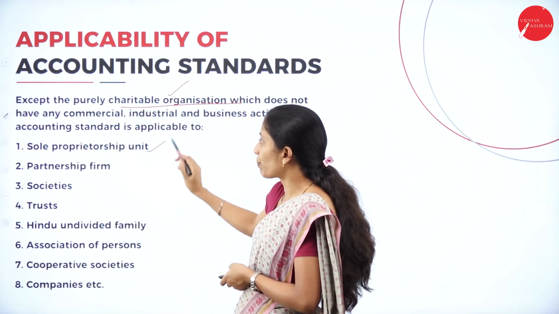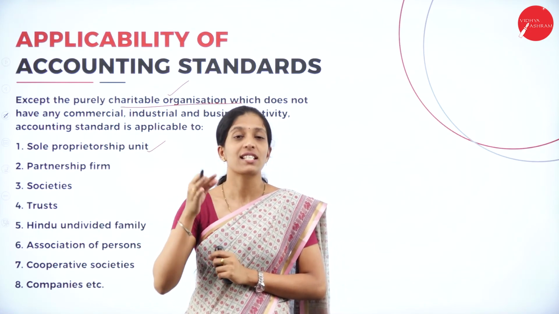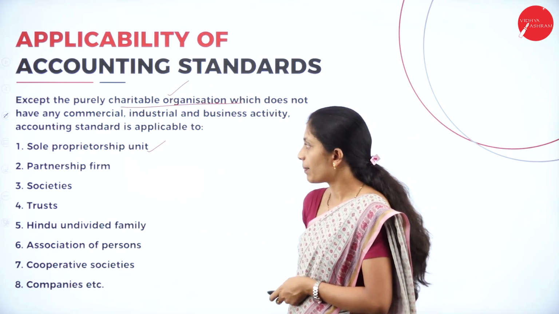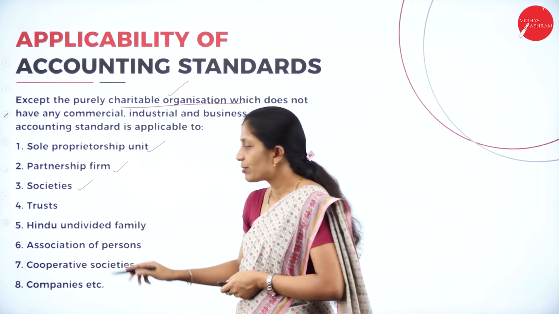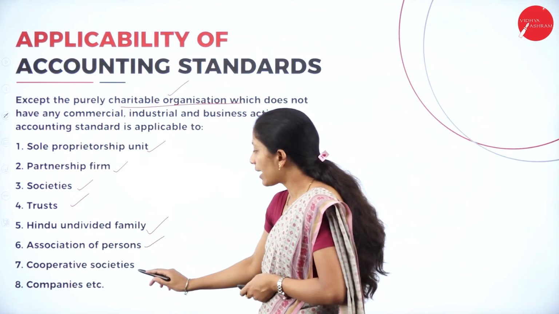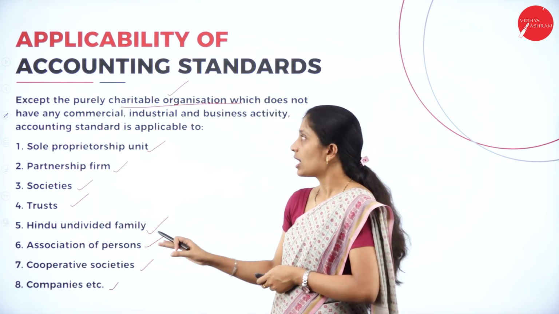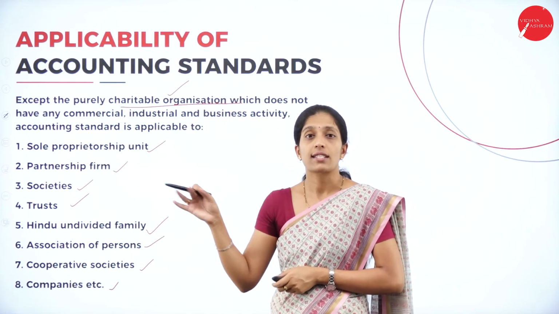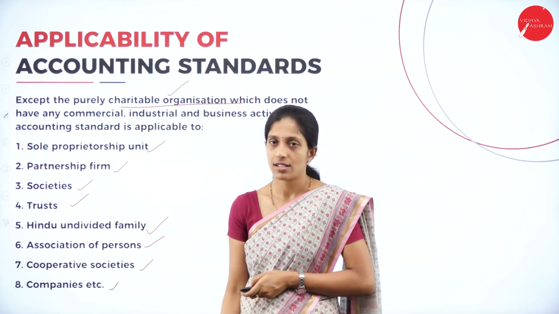The first one is the sole proprietorship unit, where there will be a single owner. A sole trader is nothing but a single owner business. So, this accounting standard is applied for sole proprietorship. Then the partnership firm, it is also applied for partnership firms. Then societies, trusts, Hindu undivided family, association of persons, cooperative societies, companies, etc. So, there are a number of organizations, and except for purely charitable organizations, for all other organizations this accounting standard is applicable. So, this is about the applicability of accounting standards.